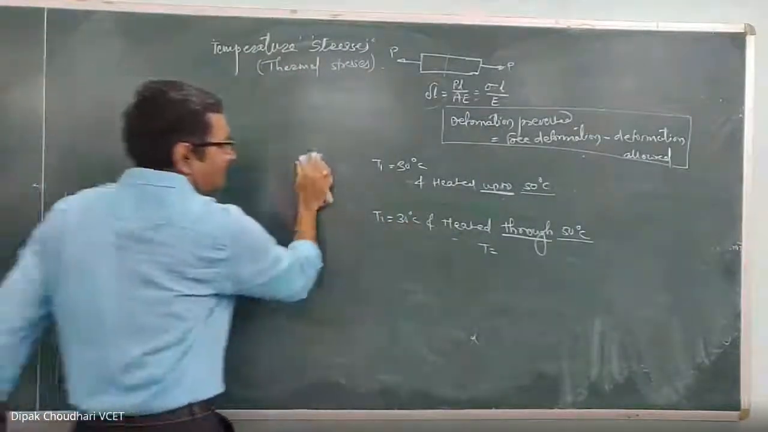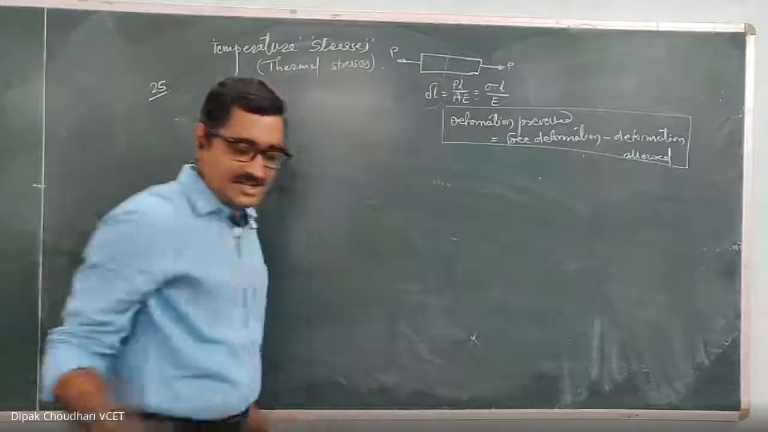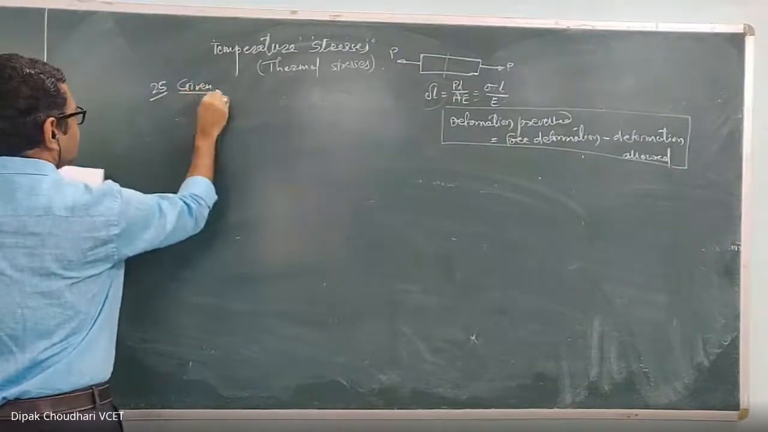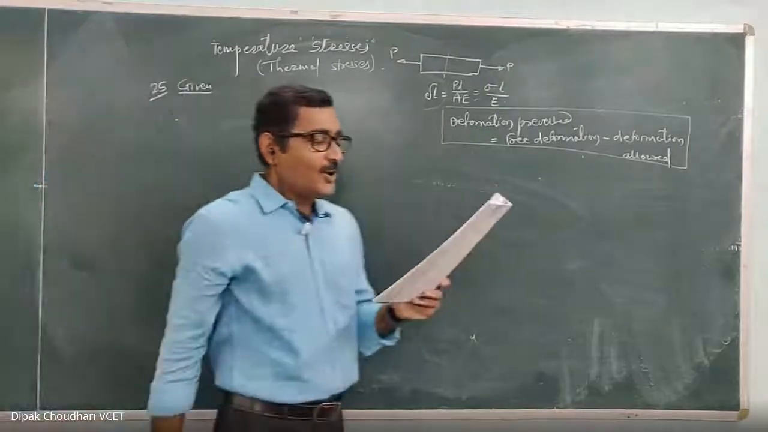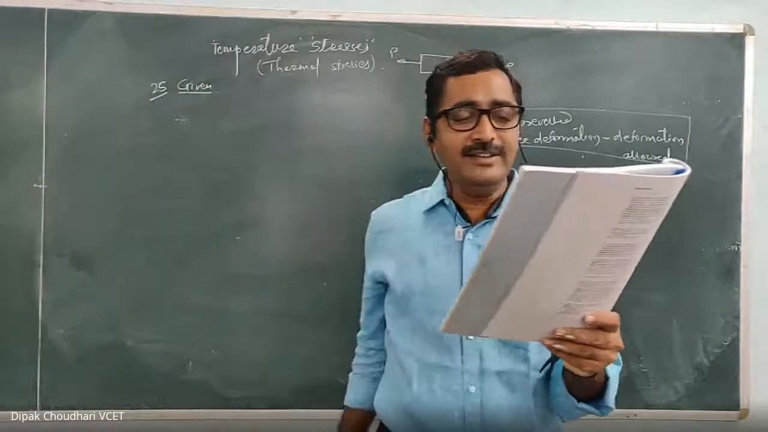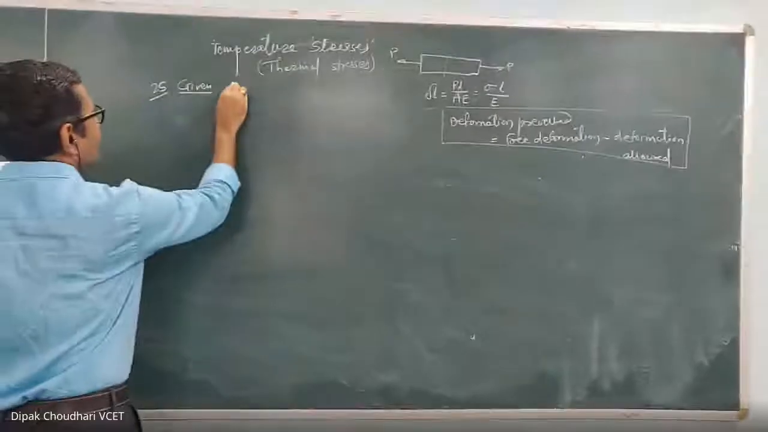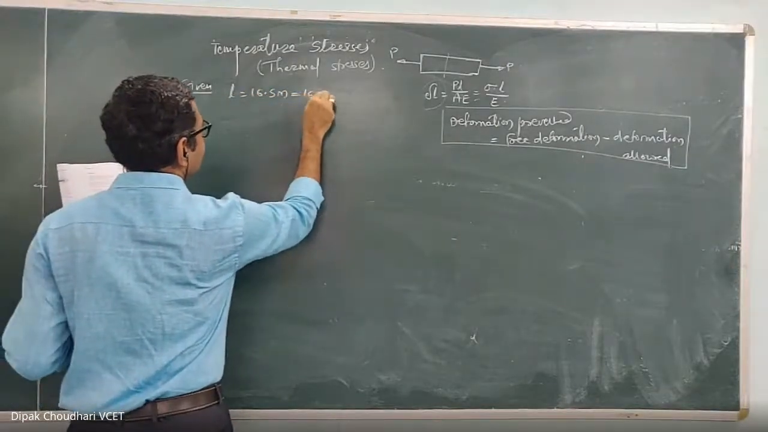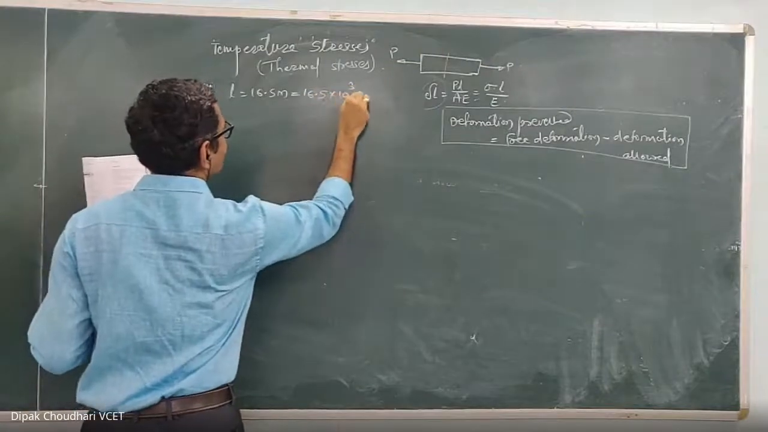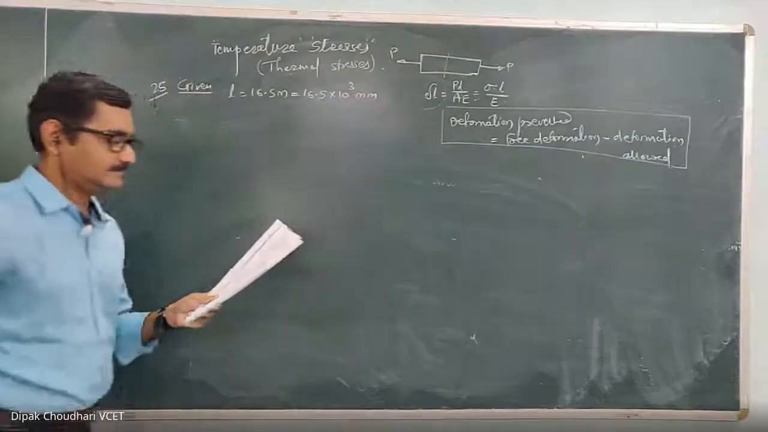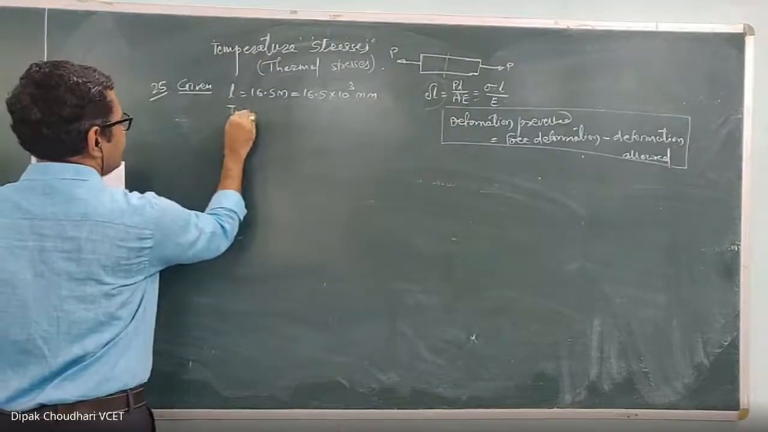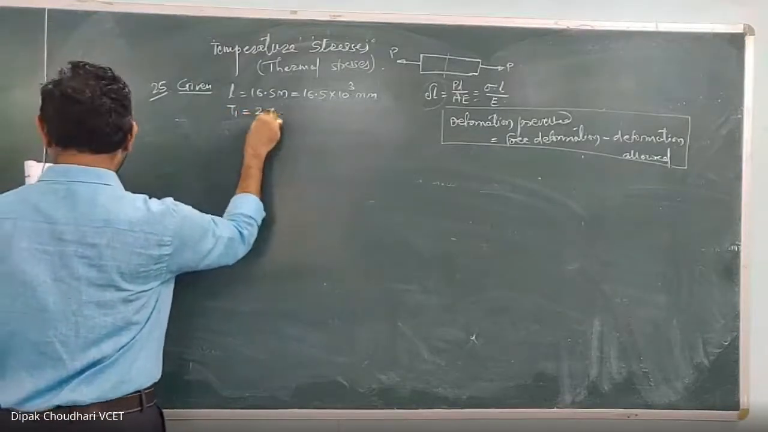In this sum number 25, let's write down the given data. What is given? A rod of steel 16.5 meter in length. Here the length of the rod is 16.5 meter. If you convert it into millimeter, it is 16.5 into 10 raised to 3 millimeter. It is at a temperature of 27 degrees Celsius. Clear? So initially T1 is 27 degrees Celsius.